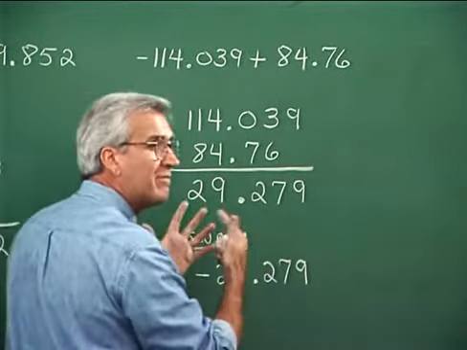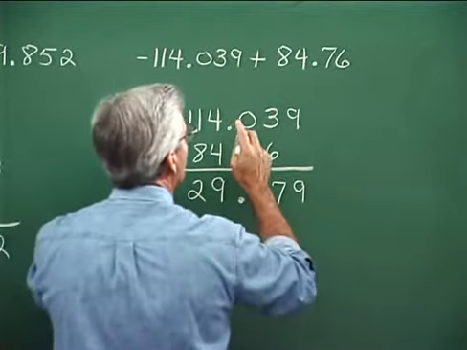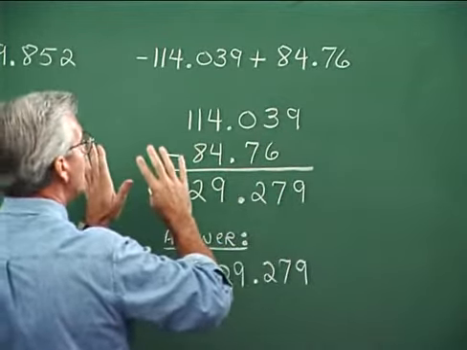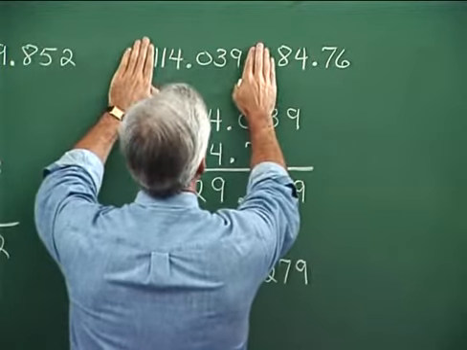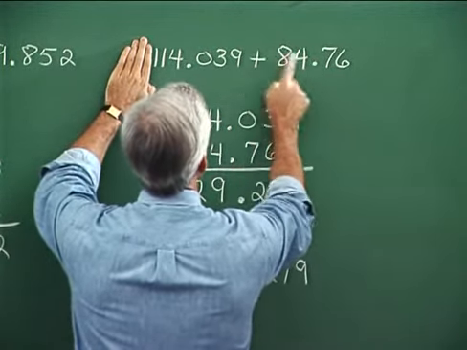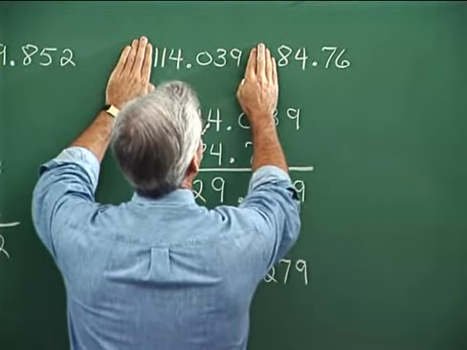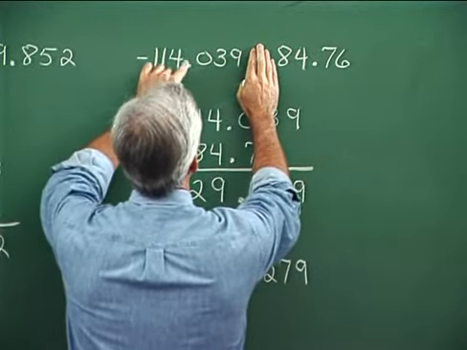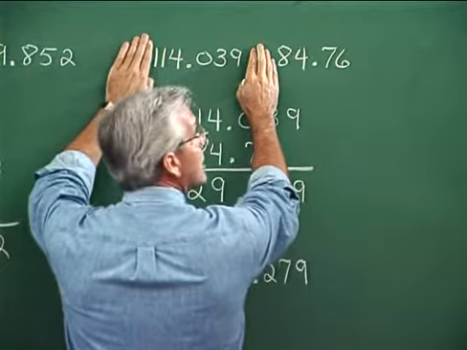And our order of business calls for us to take the smaller digits from the larger digits. Well, as a number without regard to sign, that's a bigger number than that one is. So we're really taking this from that, you see. And then we're going to attach the sign of the larger one, you see. So our answer is going to be negative.